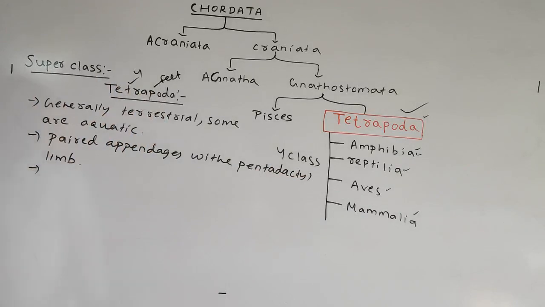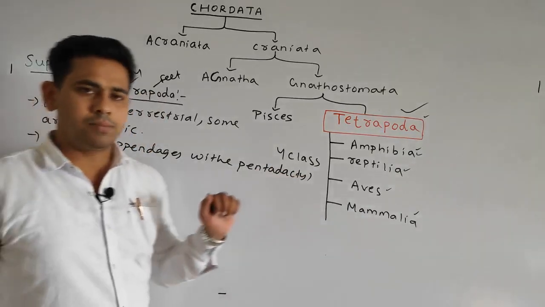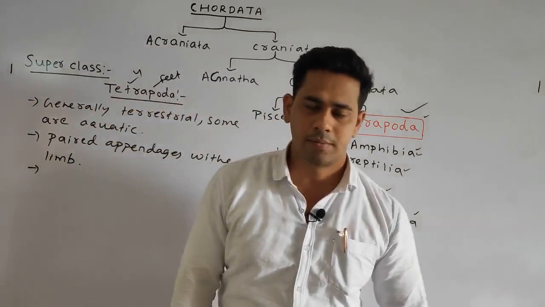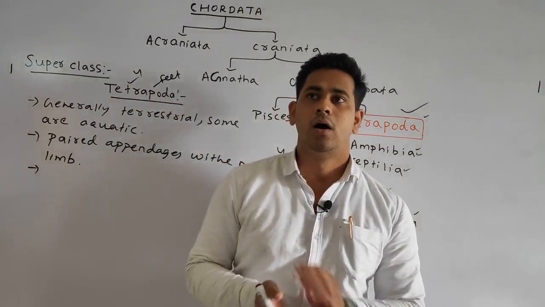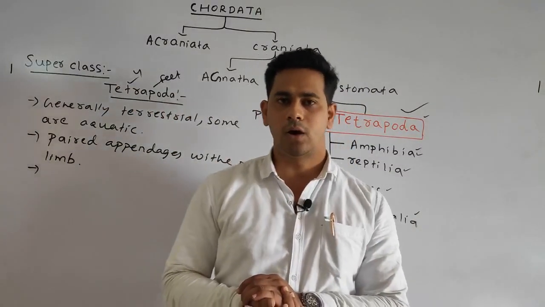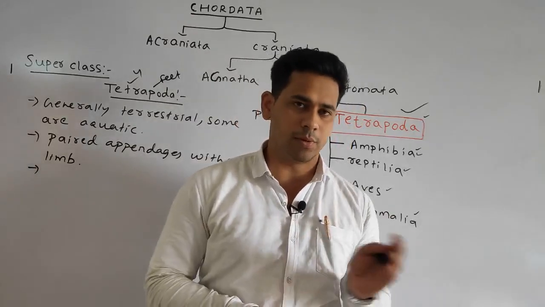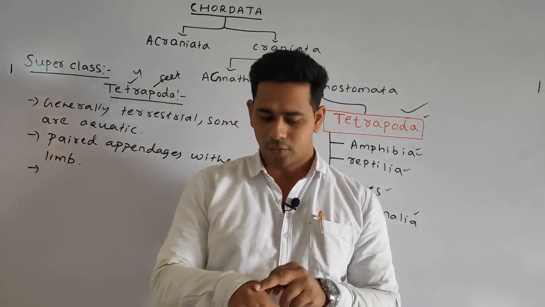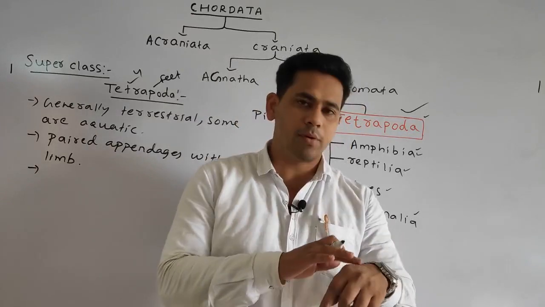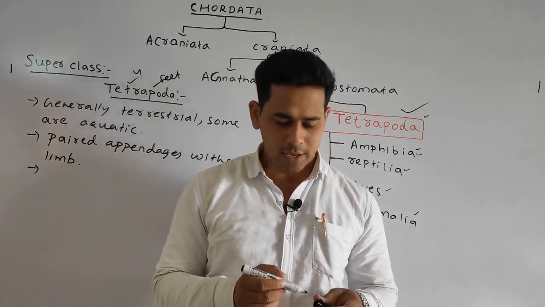Okay, next, the body is covered by scales, next the feathers in the case of the birds, or also the hair. In our case also, our complete body is covered by hair.